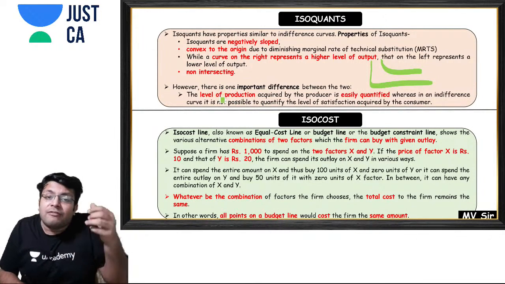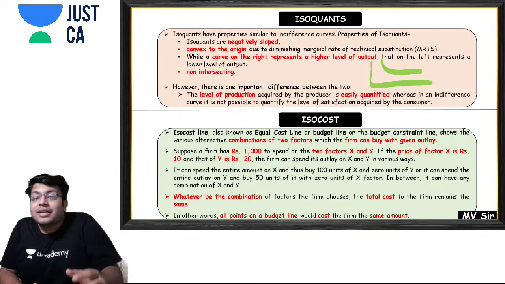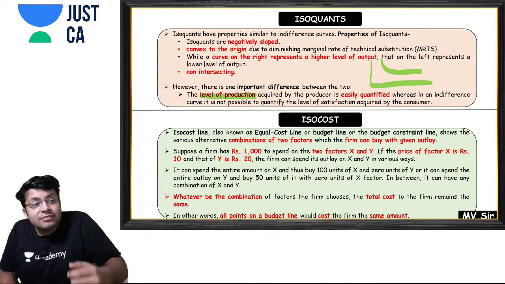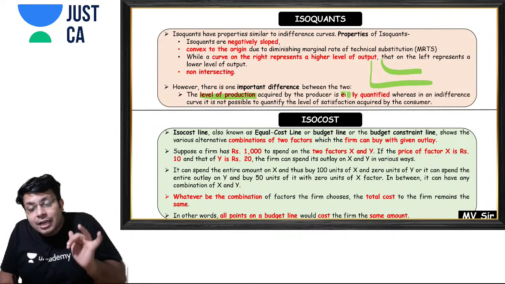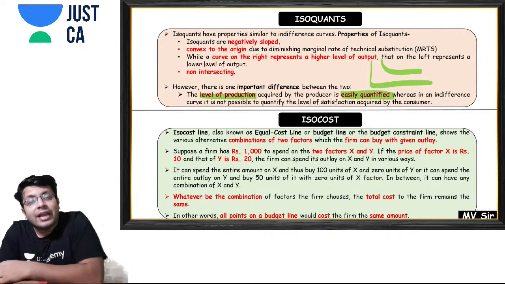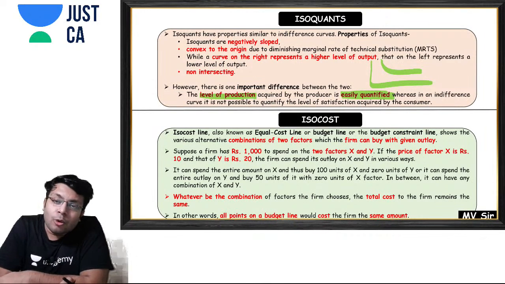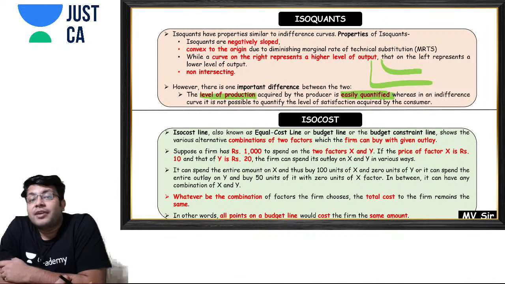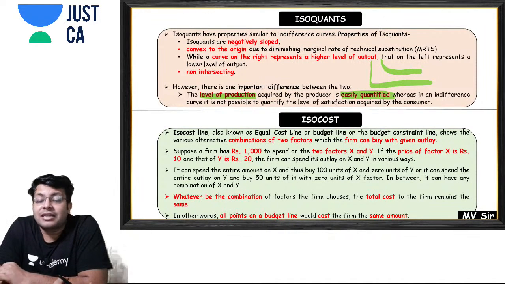But in case of isoquant, you are depicting the level of production, and the level of production, or the number of units which you are producing, can be easily quantified. So this is the major difference between isoquant and indifference curve, because under isoquant we can quantify the output, but in indifference curve we cannot quantify the satisfaction derived.